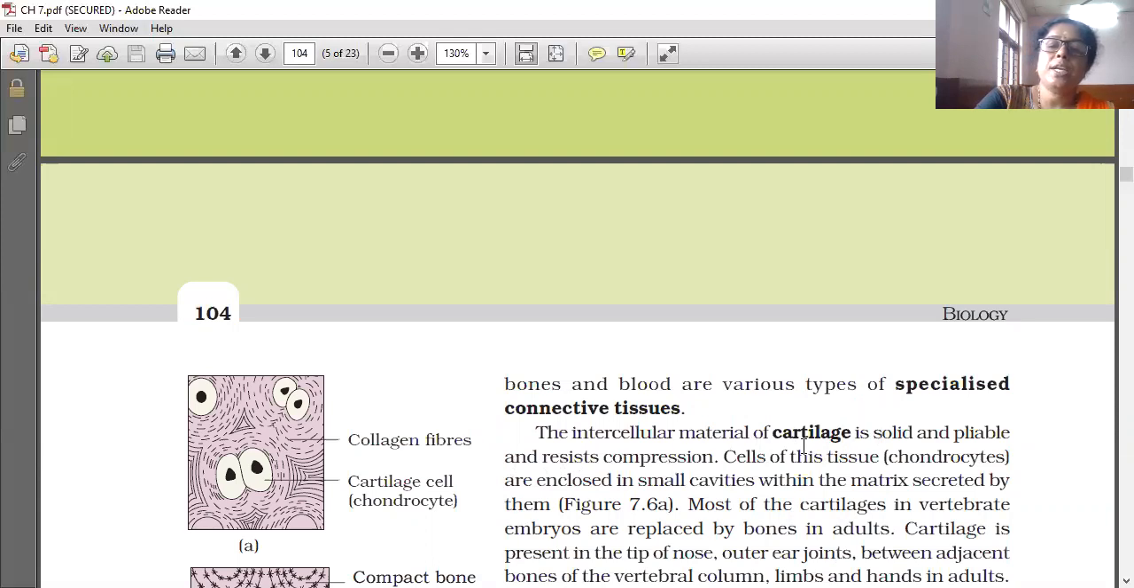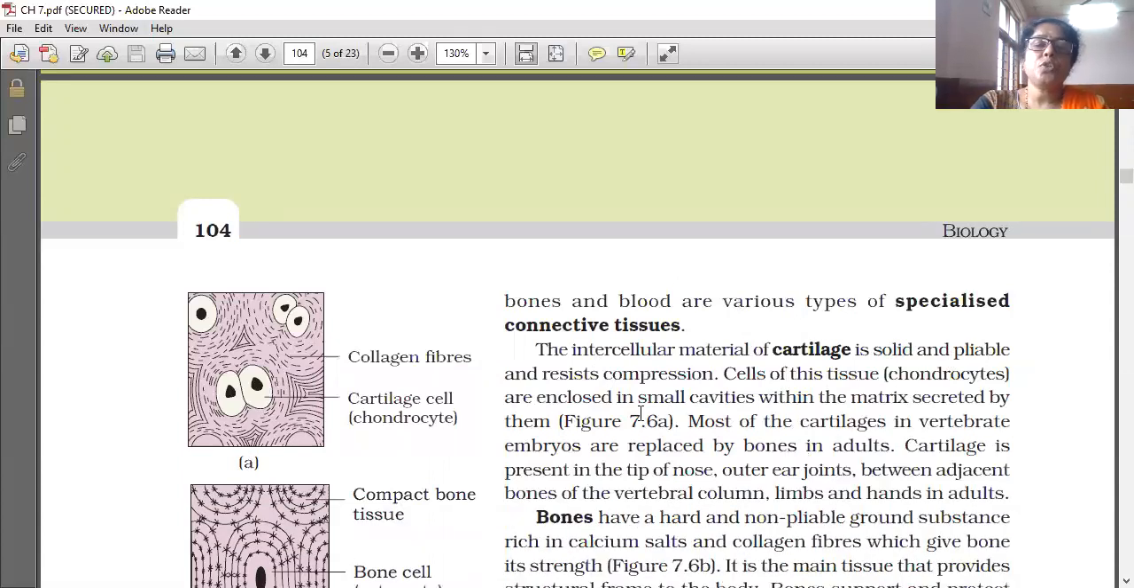It is solid and pliable, but it resists compression. It will not be pressed. Pliable means we can mold it. The ear pinna is made up of cartilage, so it can be bent, but it resists compression. So what are the features of cartilage? It is solid, but it is pliable and resists compression.